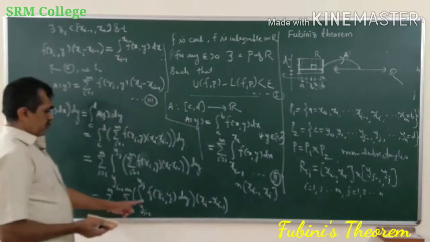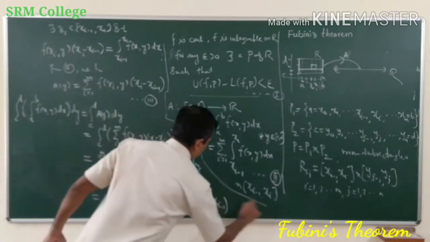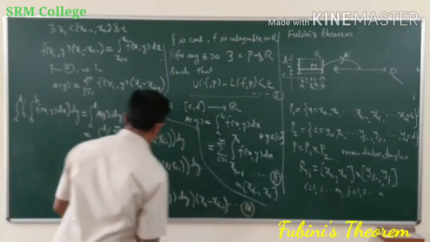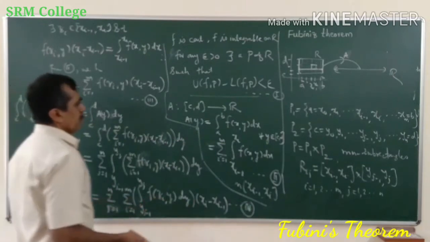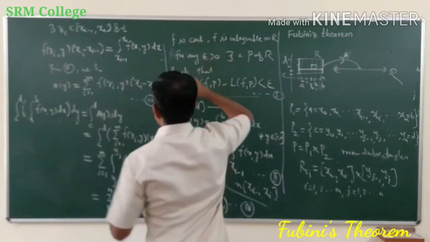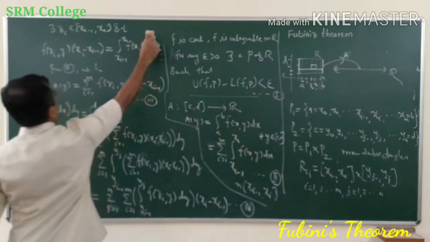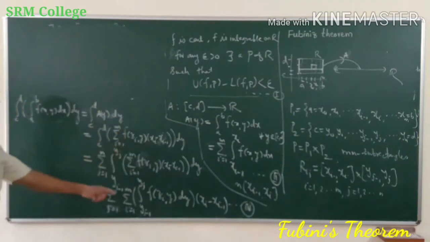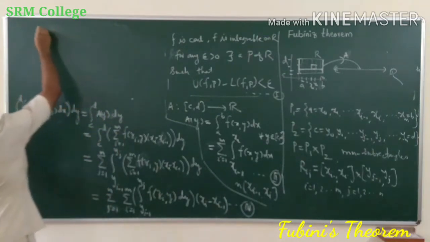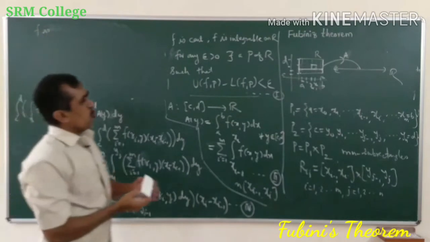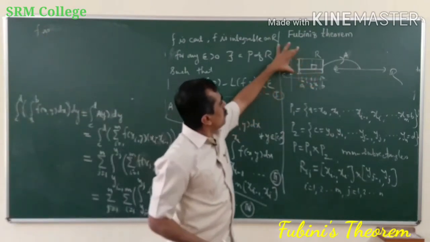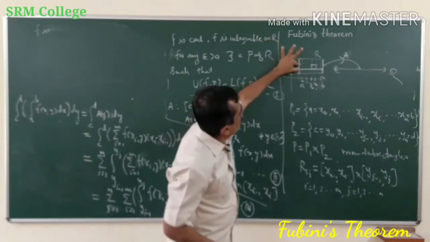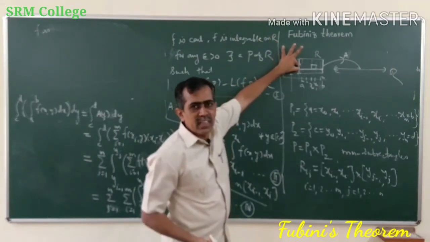Okay, so now we will try to simplify this quantity. Now again, as f is continuous on the whole of the rectangle, therefore f is continuous on this CD also, and hence f is continuous on yj minus 1 yj also.